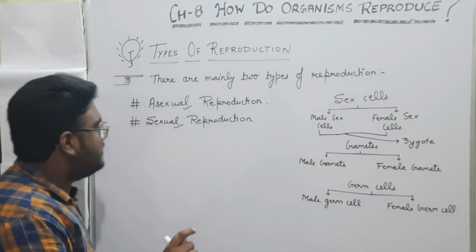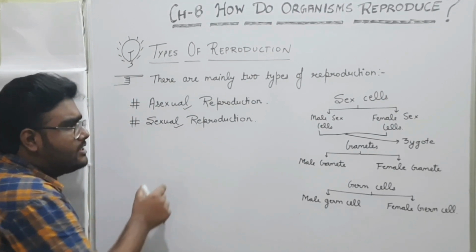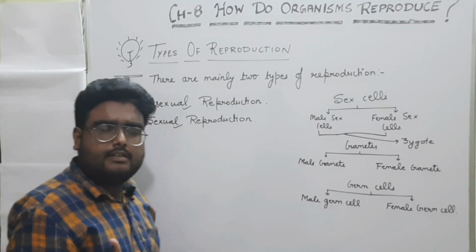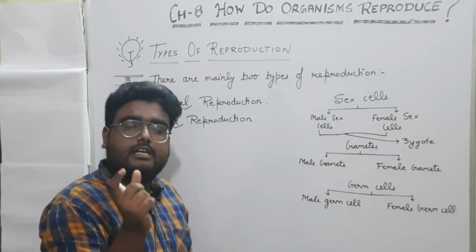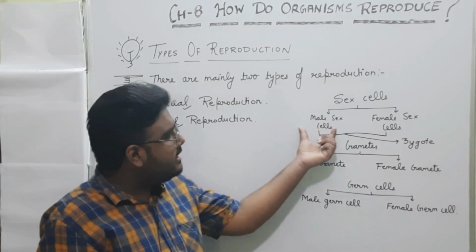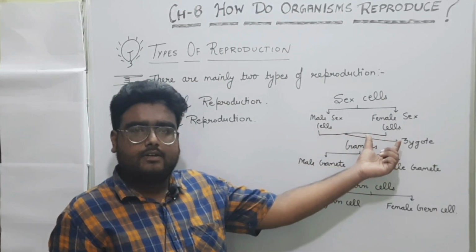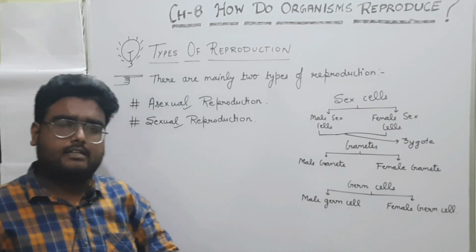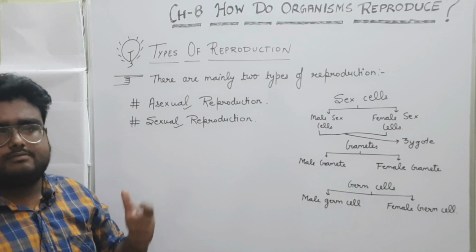Now we will discuss sexual reproduction. What is sexual reproduction? So basically the reproduction which involves the male sex cell and female sex cell for producing new organism is known as sexual reproduction.